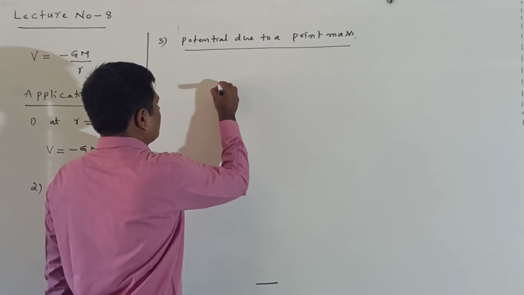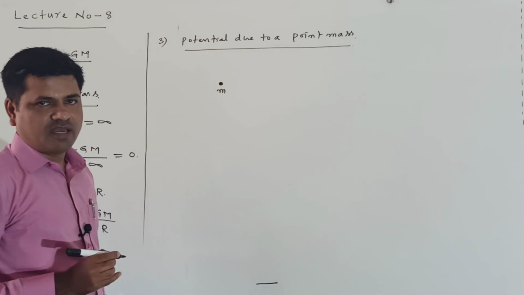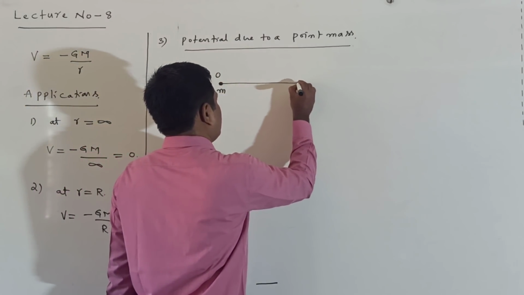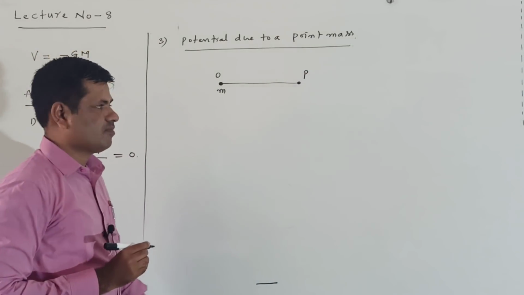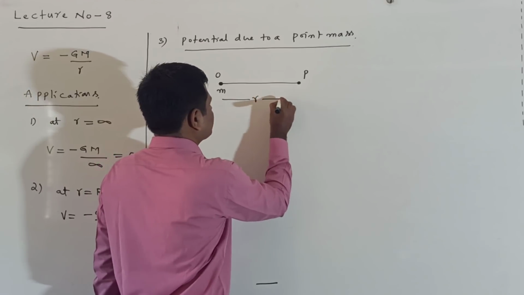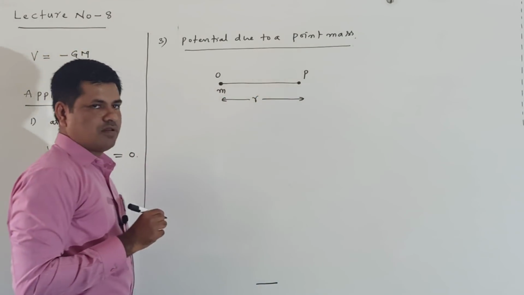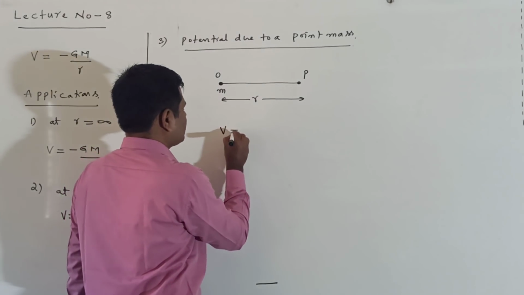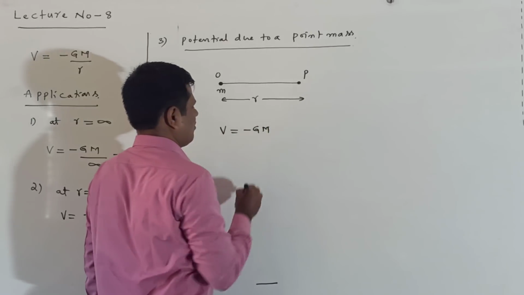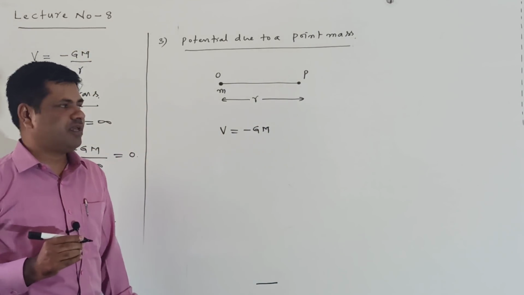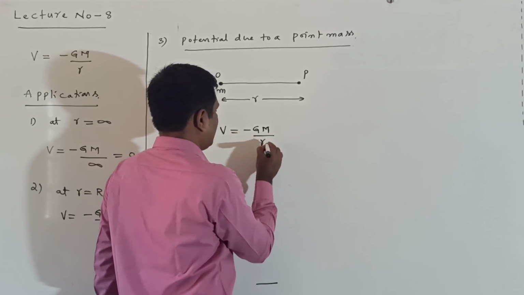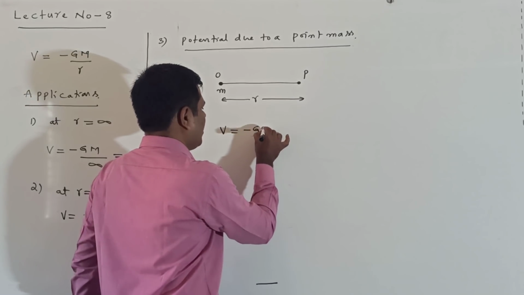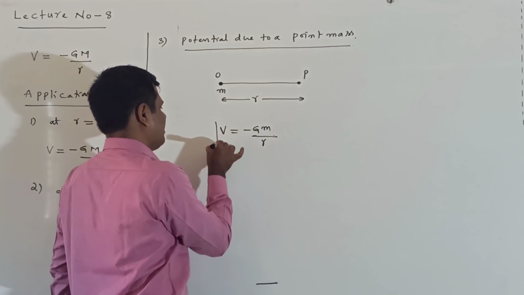Suppose this is a point mass having mass m. It is placed at point O. Now I want to find the potential at point P, which is r distance from the point O. Due to this point mass, the potential can be written as V equal to minus Gm by small r. Here the mass I am taking as small m.